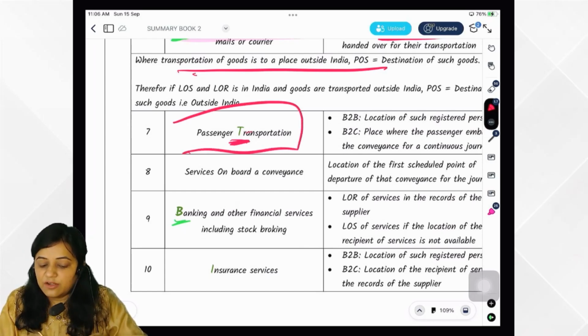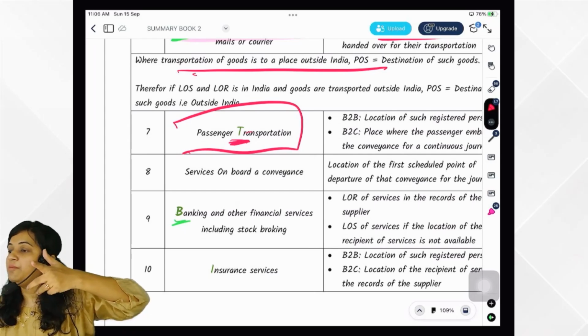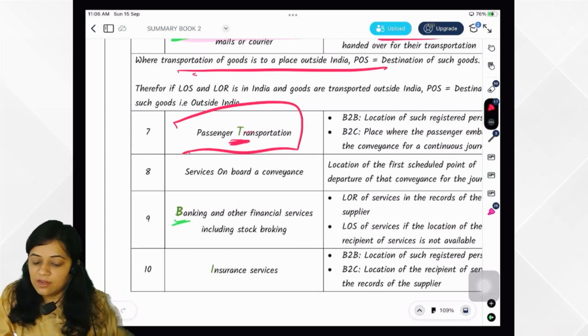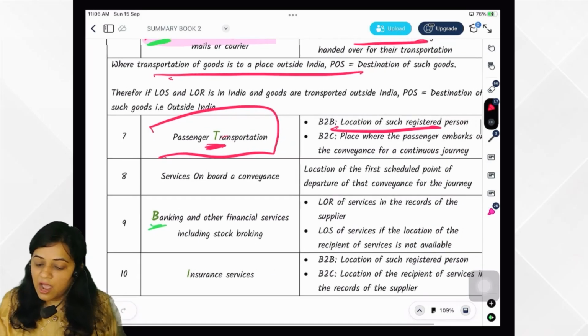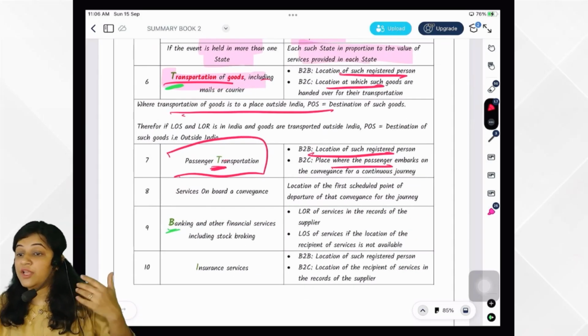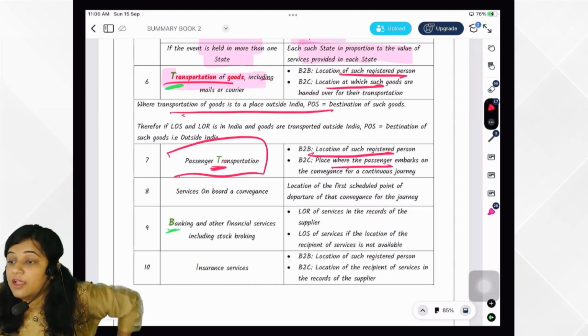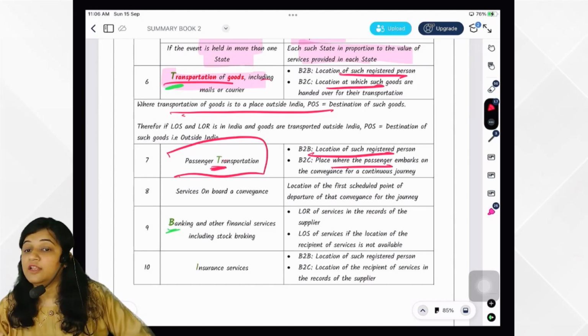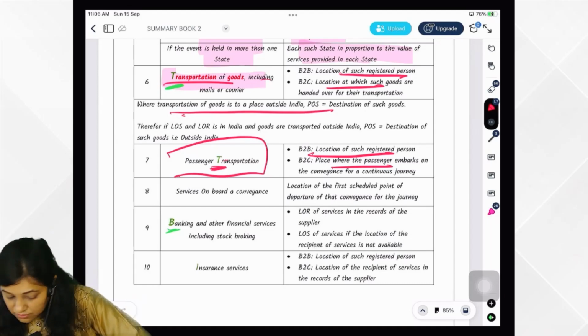So passenger transport, again for B2C cases: registered person, location of such person. Unregistered person, where the passenger embarks on a conveyance, that is his starting point. Embarks on a conveyance for a continuous journey would become the place of supply.